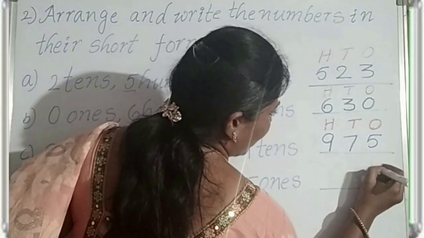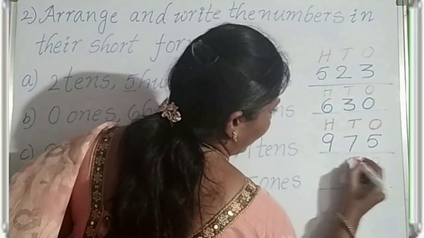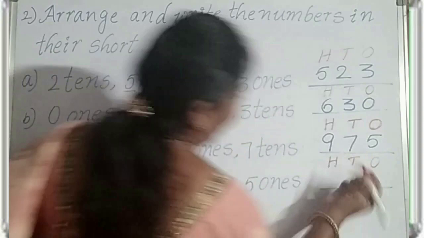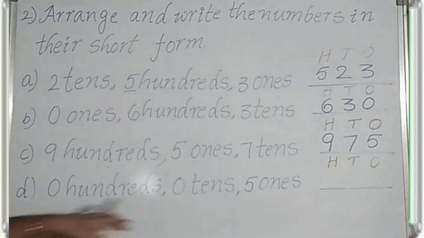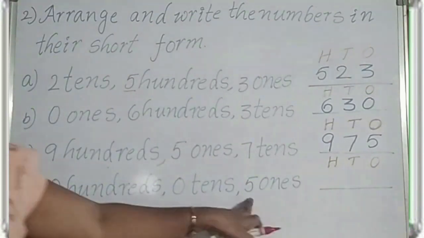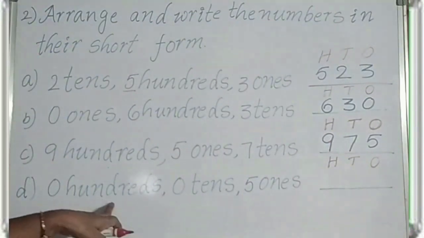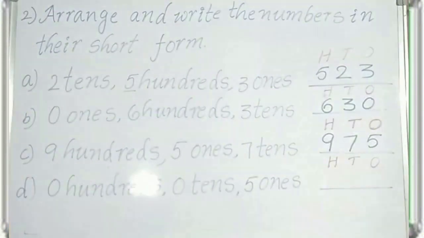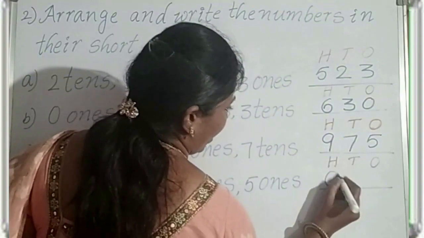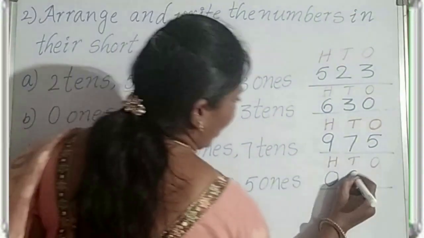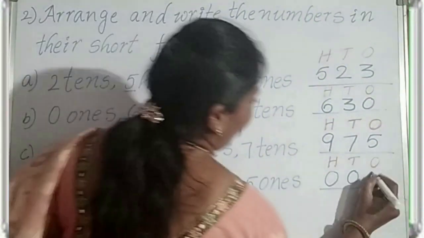Last one. First write the places: ones place, tens place, hundreds place. First see here. How many hundreds? 0 hundreds, 0 tens, 5 ones. First write how many hundreds? 0 hundreds. Next, 0 tens, 5 ones.